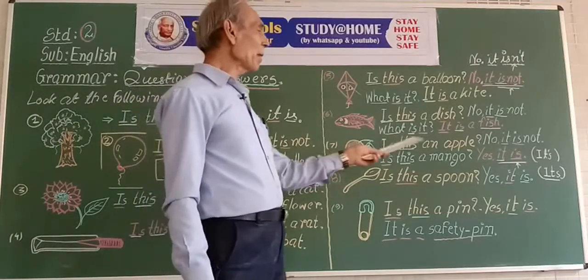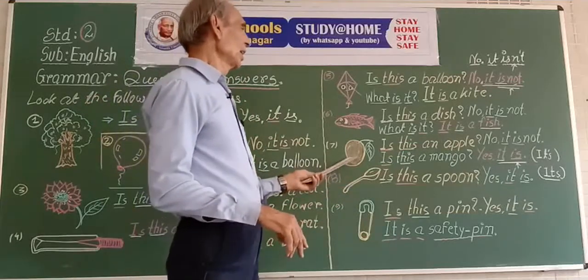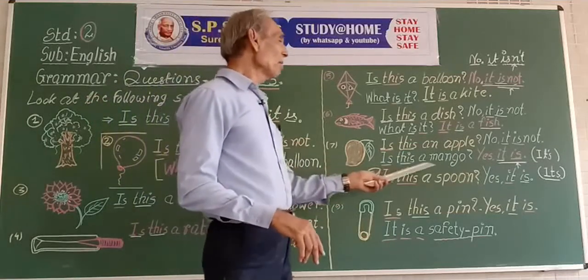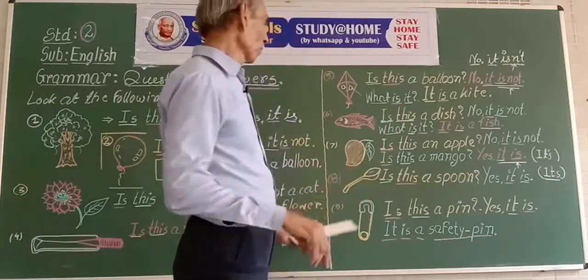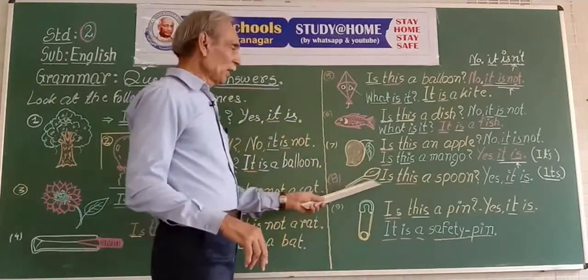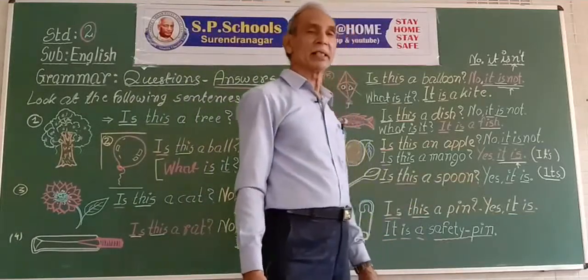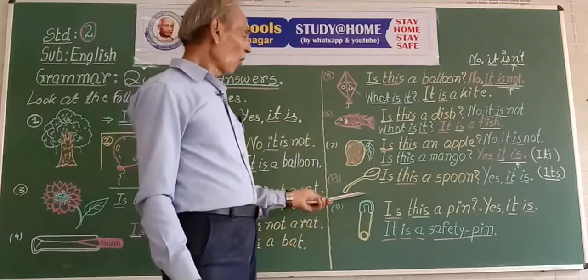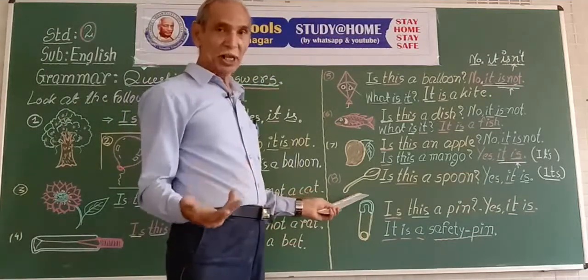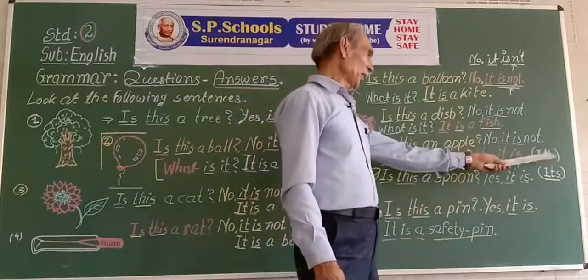Is this an apple? No, it is not. No, it isn't. Is this a mango? Yes, it is. Yes, it's a mango. Next, is this a spoon? Yes, it is. I may ask, what is it? It's a spoon.